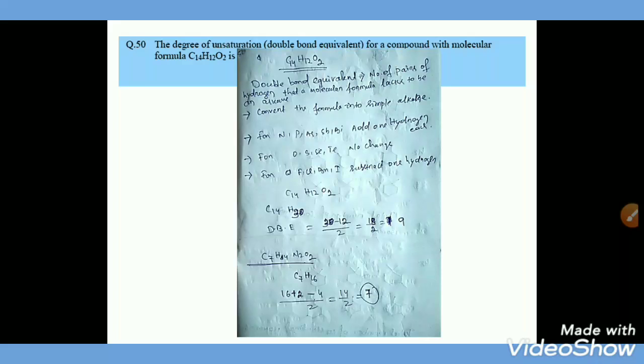Another example we should see: C7H14N2O2. When it is converted into simple alkane, C7H16. Here you see there are 2 nitrogen and 2 oxygen, and to this simple alkane we should add 2 because of 2 nitrogen. So 16 plus 2, 18 minus 14, divided by 2, and now double bond equivalent is 2.